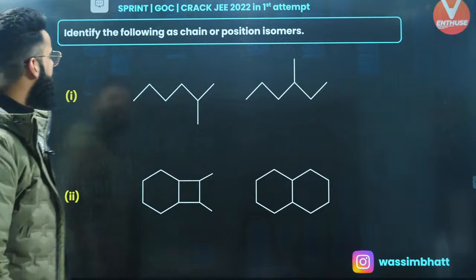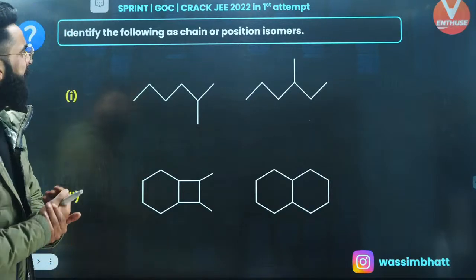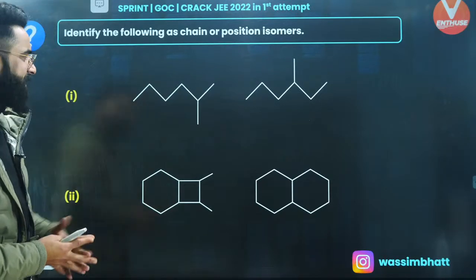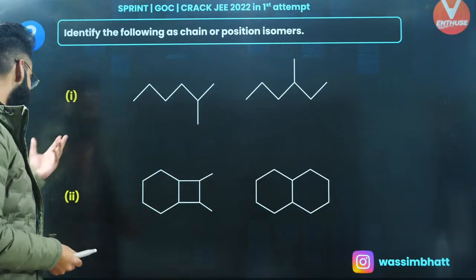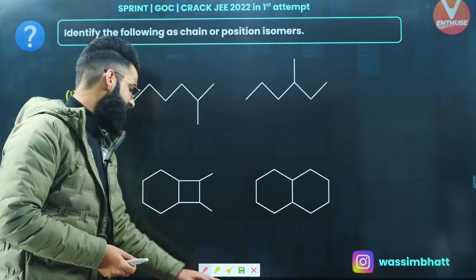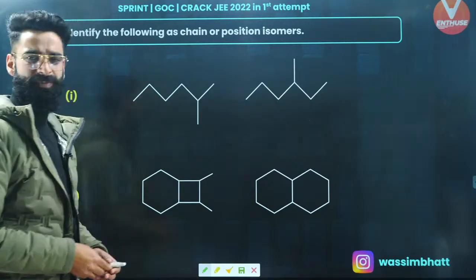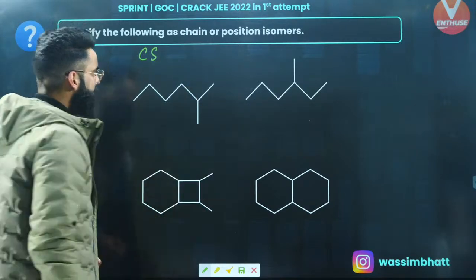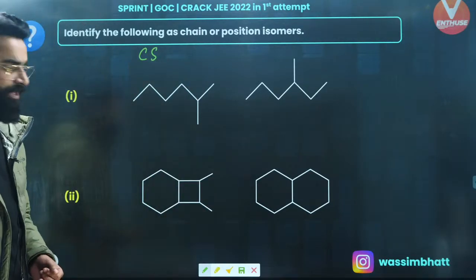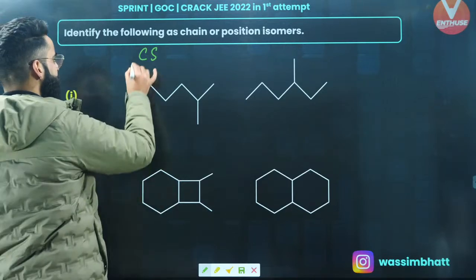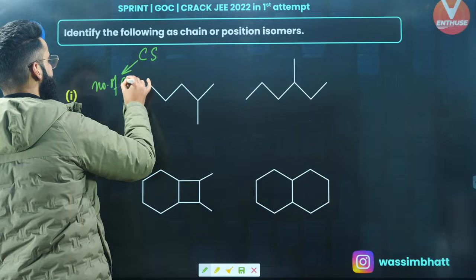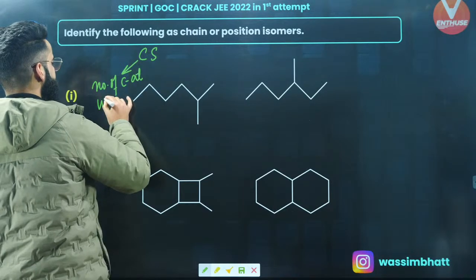Okay, one more. Identify the following as chain or position isomers. You need to see whether they are chain or position isomers. That's a simple rule by means of which you check whether the isomers are chain or position. That is the CS rule, right? Perfect. C stands for the number of carbon atoms in the parent chain.